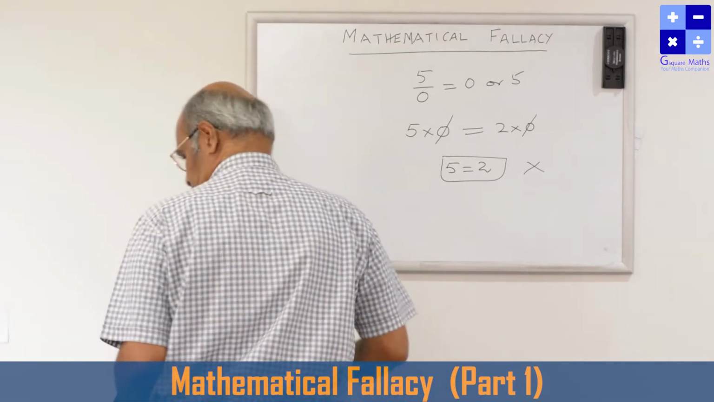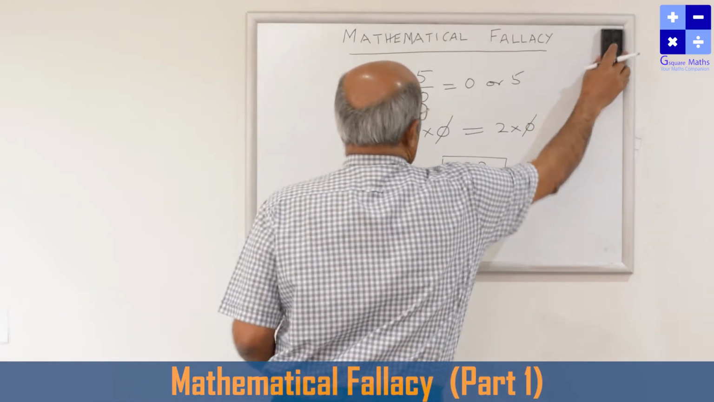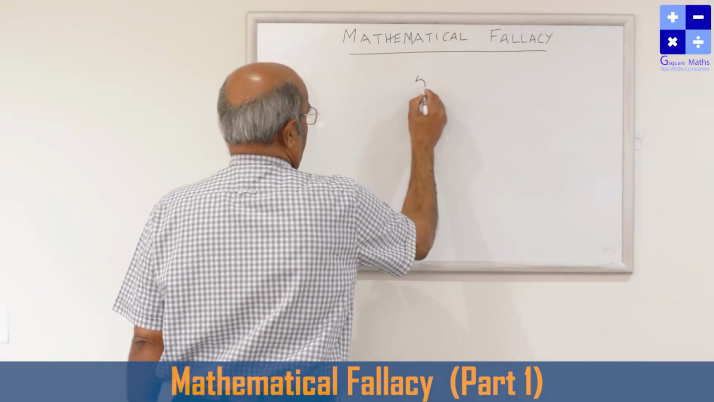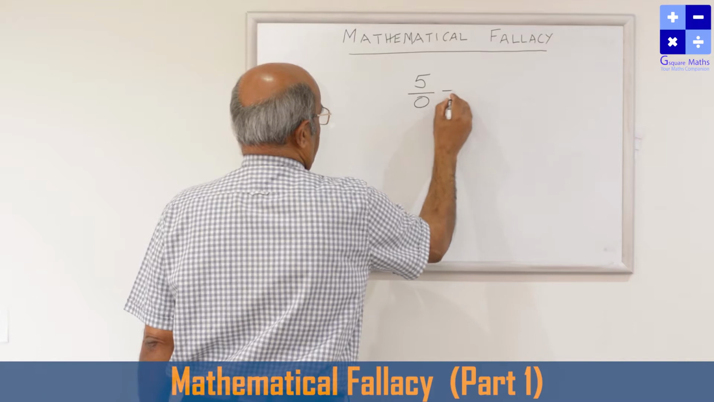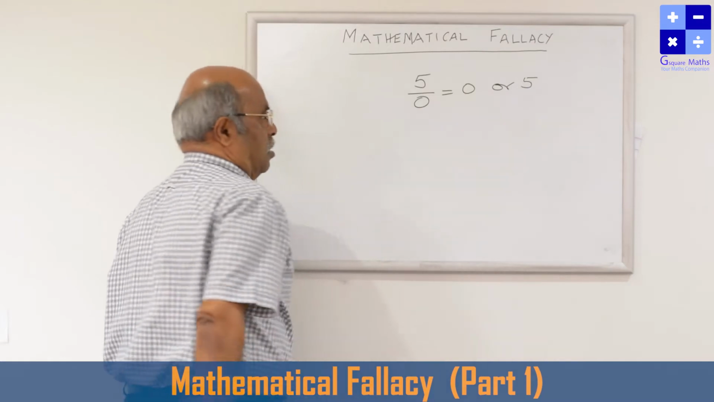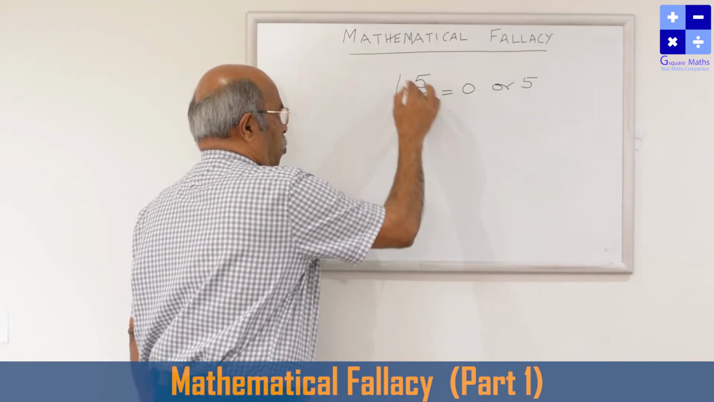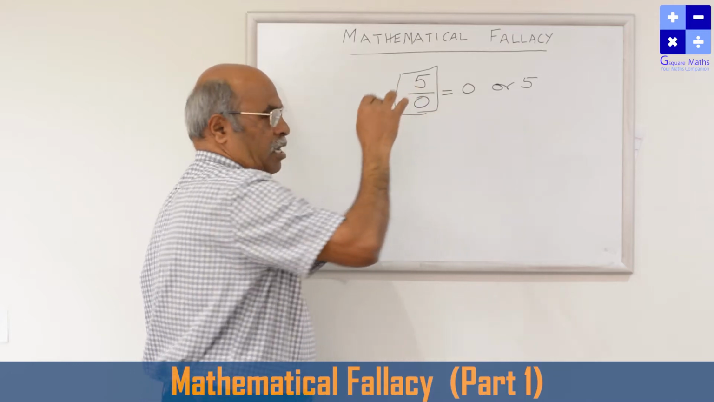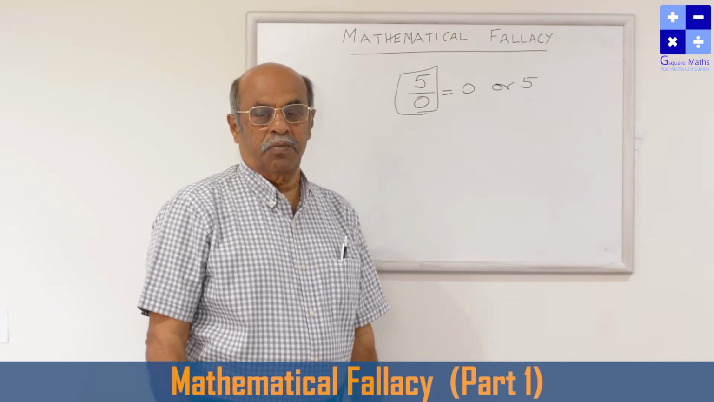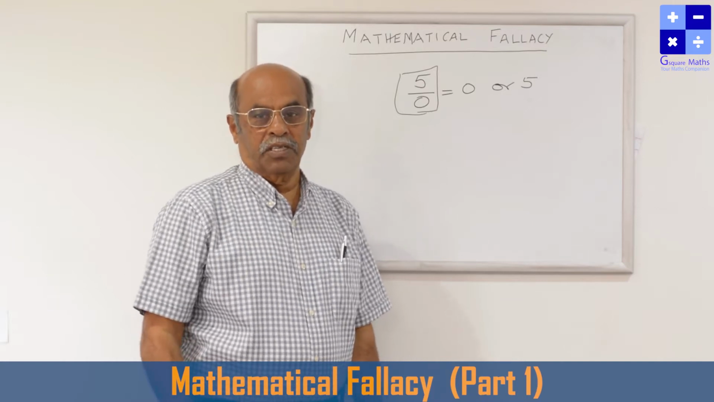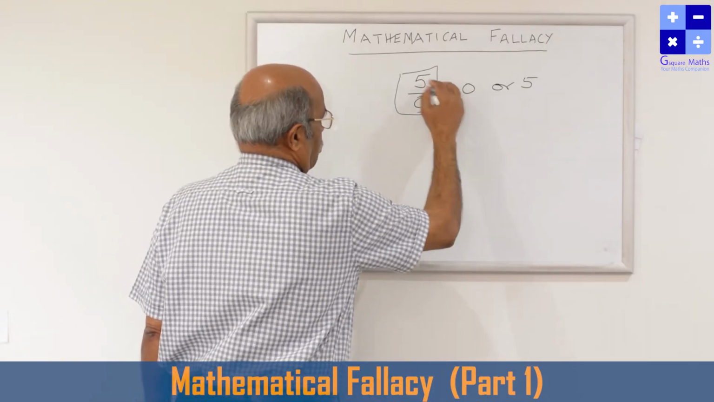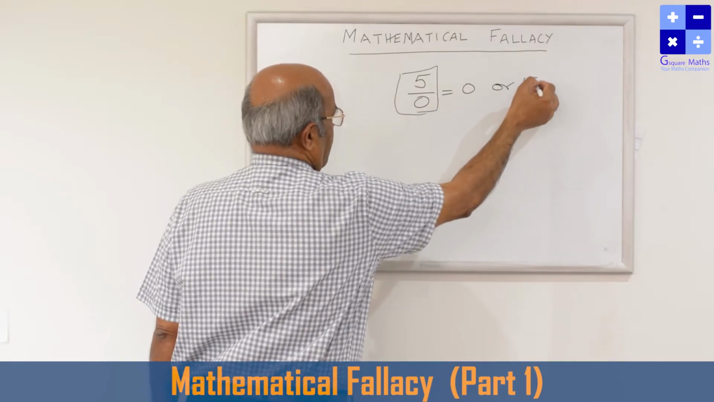See, for example, what I told first: it is 5 by 0, and the children write 0, or they write 5. Why? First of all, 5 by 0 is not at all defined. It is an undefined quantity. Division by 0 is not allowed. Division by 0 is undefined. Here they are writing that 5 by 0 is 0, or some children write that it is 5.